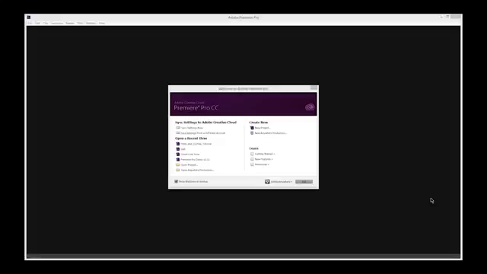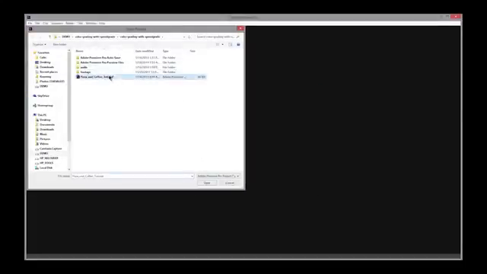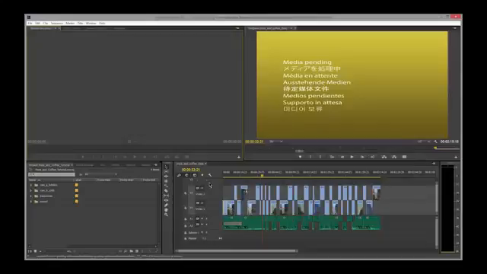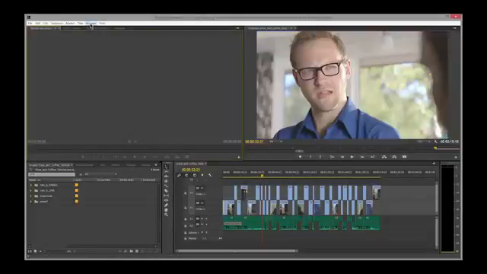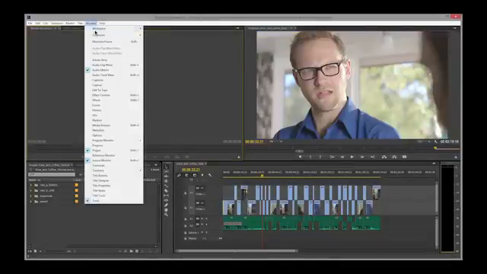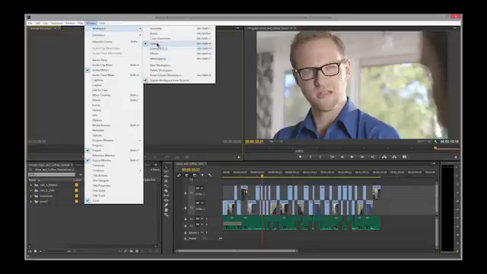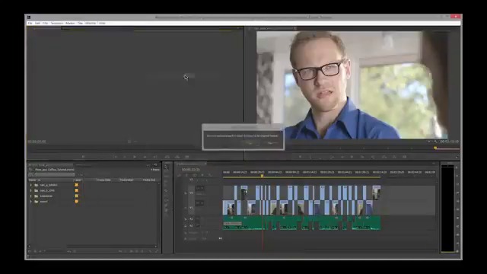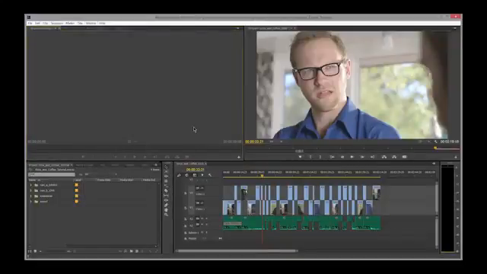Next, we need to open the Premiere Pro project that you downloaded. To do that, launch Premiere Pro and choose Open Project. Look for the Pizza and Coffee tutorial Premiere Pro project and click Open. At this point, it also makes sense to go to the Window menu, Workspace, make sure Editing is selected, and choose Reset Current Workspace. Click Yes. That way your workspace will look the same as mine.